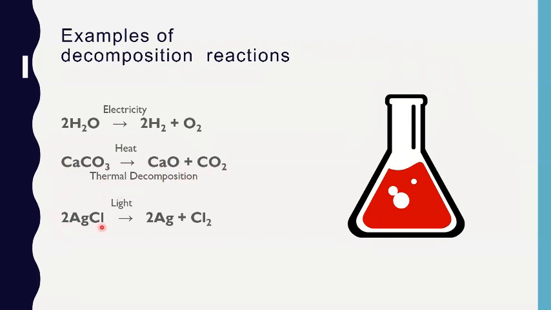When silver chloride is exposed to sunlight, it decomposes to form silver metal and chlorine gas. This reaction is used in black and white photography. Decomposition of silver chloride is caused by light. In all the above three examples, you observe that decomposition reactions are carried out by applying heat, light, or electricity. Keyword of decomposition reaction is only one reactant.